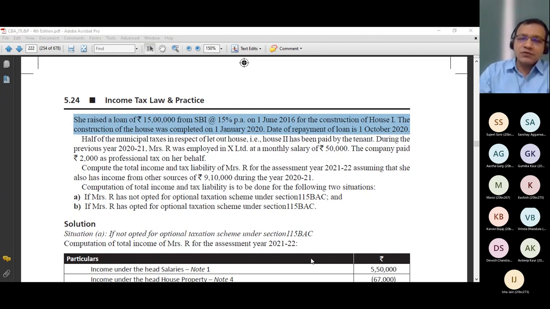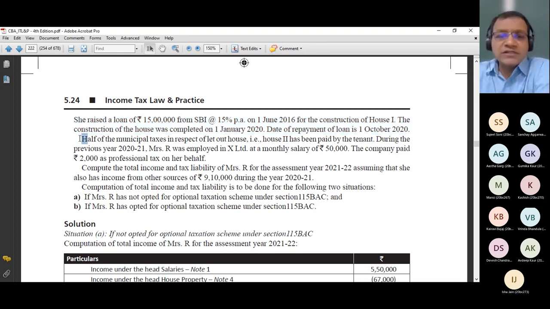This was my first example of interest on capital borrowed, same example. If you remember that in this example, the interest on capital borrowed for the previous year 2021 was 2,40,000, please raise your hands so that I get to know that you know the answer. Okay, so 2,40,000 was the answer. So I will not discuss the calculation of interest on capital borrowed in this case because I've already discussed these two lines calculation in detail in my previous to previous video.